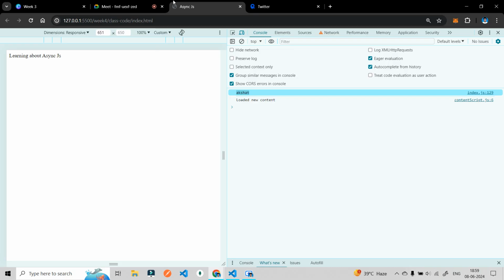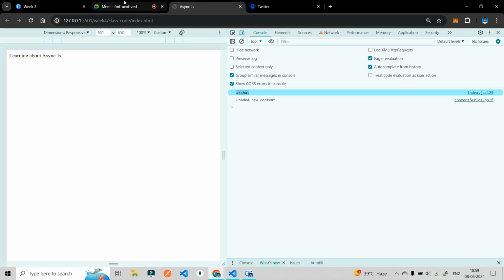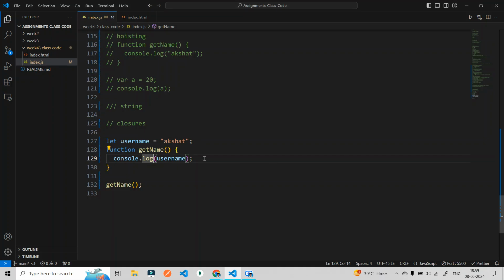Closures are this only: a function with its lexical environment, or the parent scope, can access these variables. As simple as that. We already saw in the first class that of course it can access this variable.